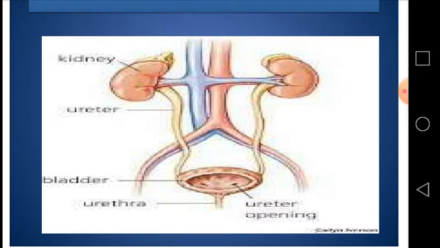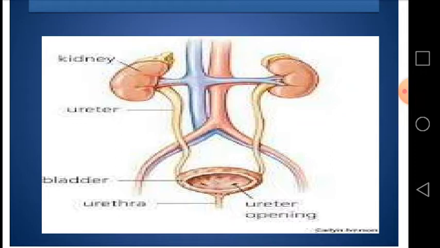Each kidney receives oxygenated blood through the renal artery. Inside a kidney, the blood is filtered to remove urea and other waste products along with salts and water, and the filtered blood passes out through a renal vein towards the vena cava. The solution of urea, salts and water is called urine, as I have discussed with you earlier.